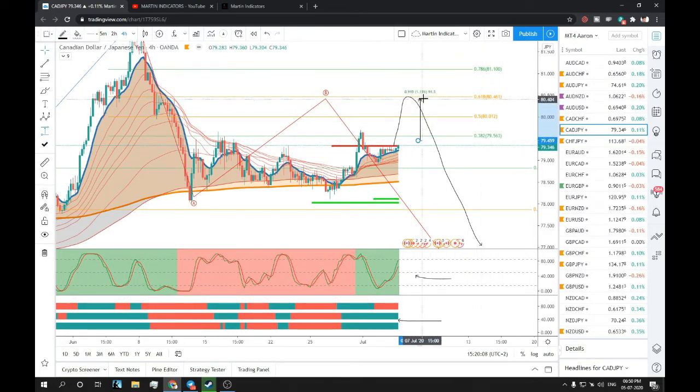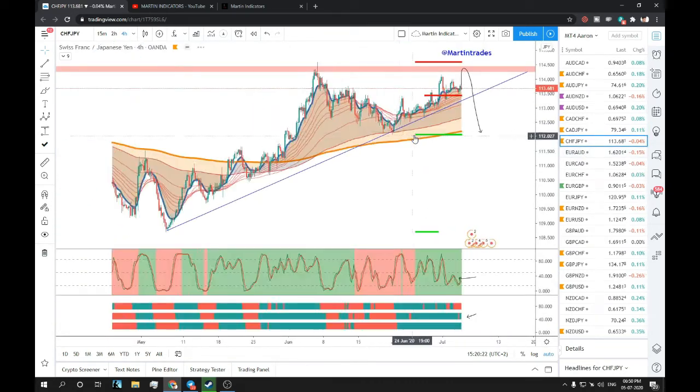If at all you take a long small, this trade would get you around 100 pips. That would be a good trade. So CAD JPY is looking good for a bullish move in the coming week. Okay, let's move on to the next, CHF JPY.